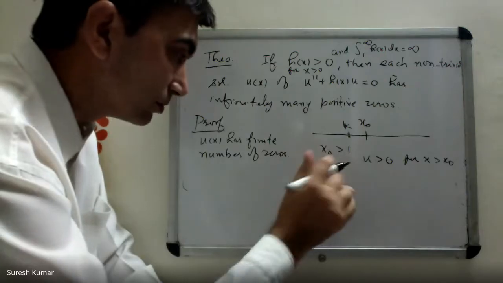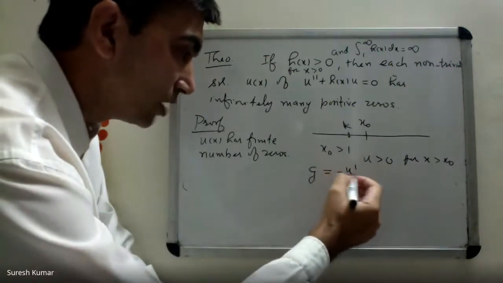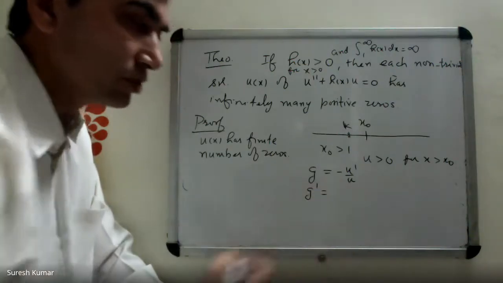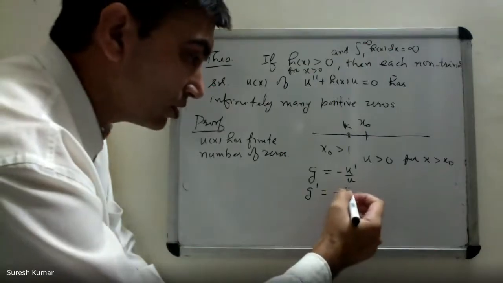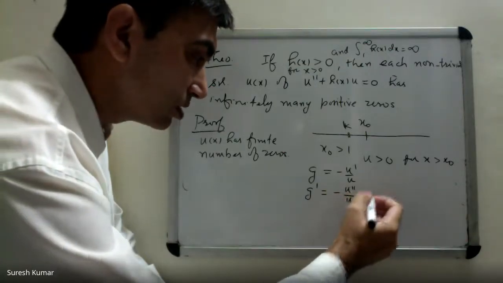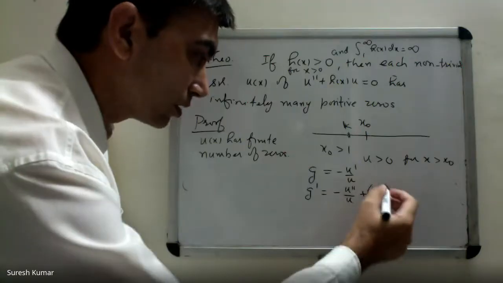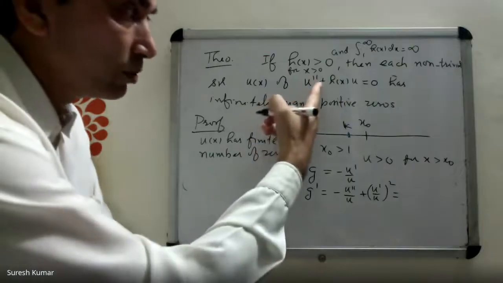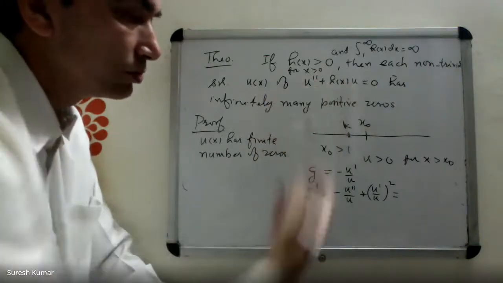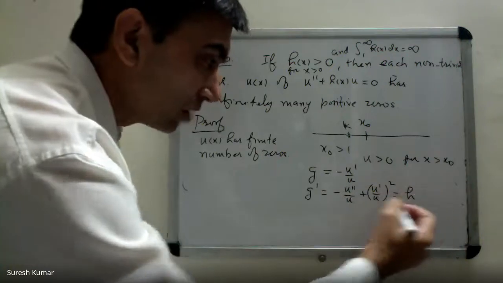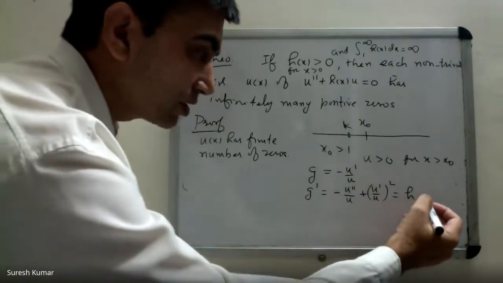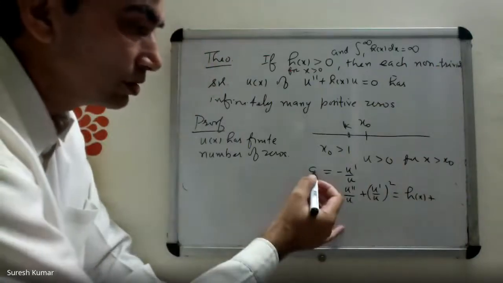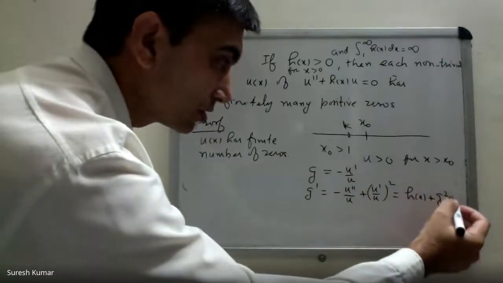Now construct a function g equal to minus u prime over u. What is g prime from it? Minus u double prime over u plus (u prime over u) whole square. What is u double prime over u from here? It is minus h(x), so I can write it as h(x) plus, and u prime over u is already g, so g squared of x.